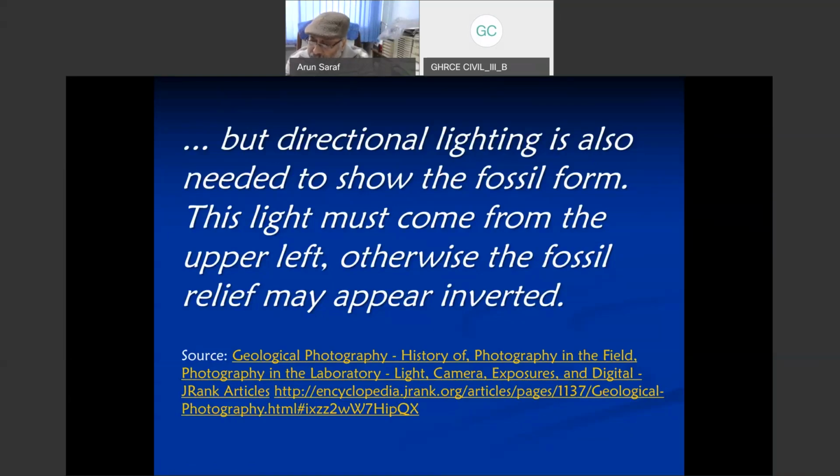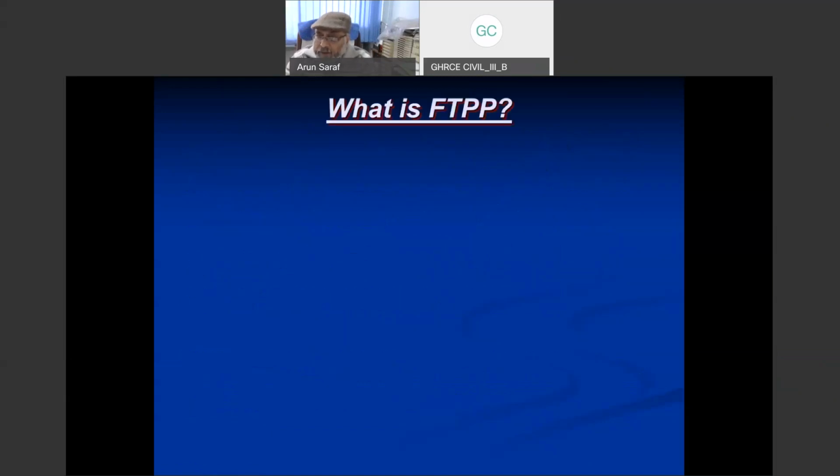Because of that, we see a false topographic perception phenomenon. And here it says that this light must come from the opposite direction, because our brain has been trained to assume all the time that the illumination is coming from the opposite direction. And this is the reason here. I will further explain this phenomenon.